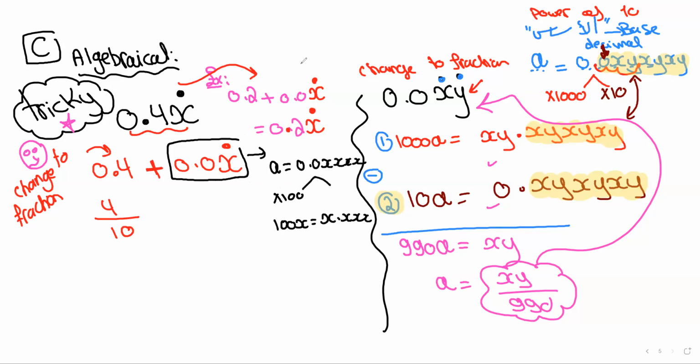And of course, with algebraic questions, you can never place these under each other, okay? The decimals must be the same. So I multiply here by 10 because I have an extra digit which is repeated. So 10 times A, sorry, 10A here. 10A, 100A, and this would be 10A is 0.xxx. Now I can easily subtract. 100 minus 10 is 90A. x minus 0 is x, so A is x over 90.